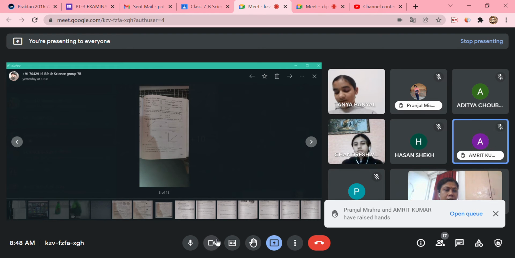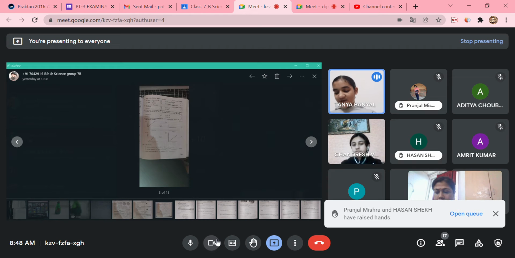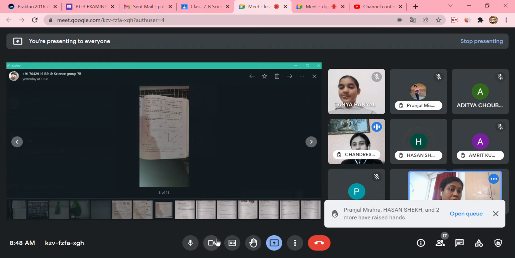Next: the average speed is the same as the actual speed in dash. Uniform motion. Hassan, please raise your hand. Uniform motion, yes.